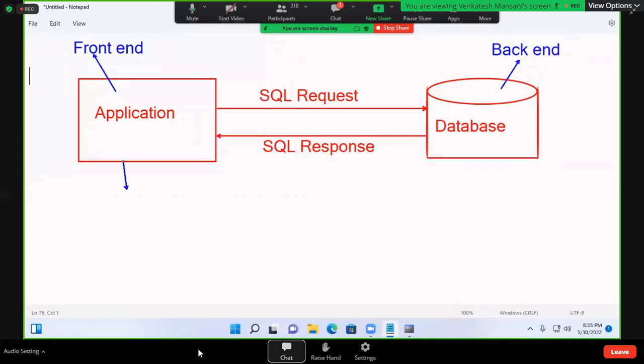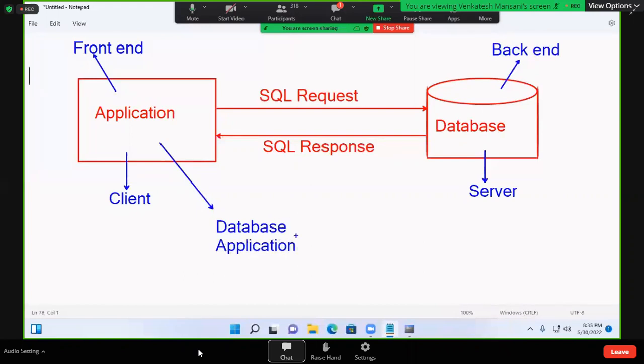This is called a client also. It can be called a client, and it can be called a server. That's what MS SQL Server, they gave the name like that. Now it is called client, it is called server, and it is also called a database application. Front end, back end, client, server, database application.